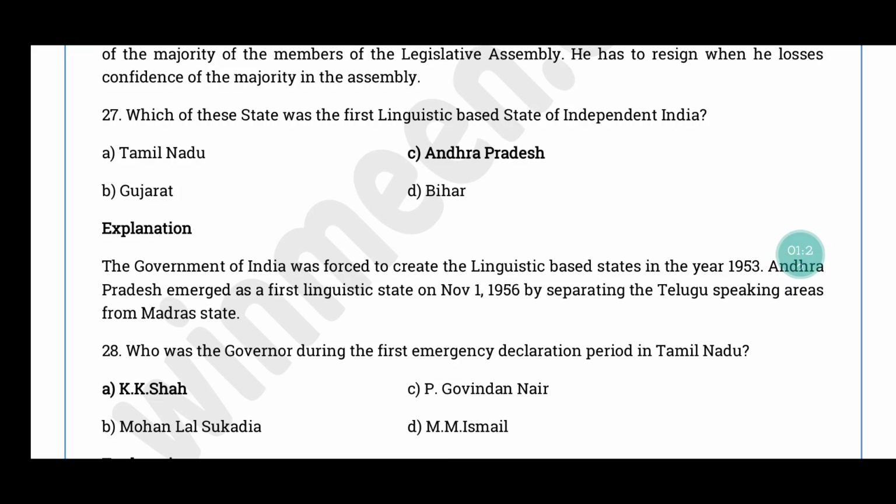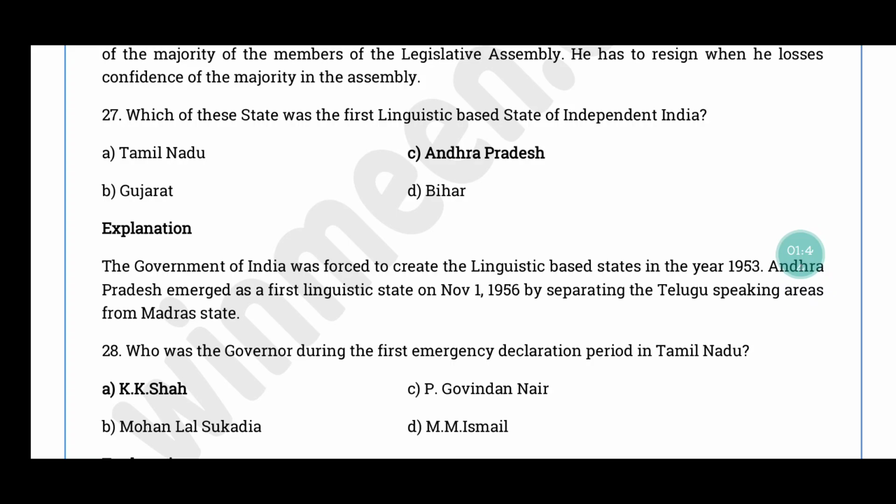Government of India was forced to create linguistic based states in 1953. Andhra Pradesh was the first linguistic state, which was announced on November 1, 1956. It separates the Telugu speaking areas from the Madras state and Andhra Pradesh was formed as the first linguistic state.